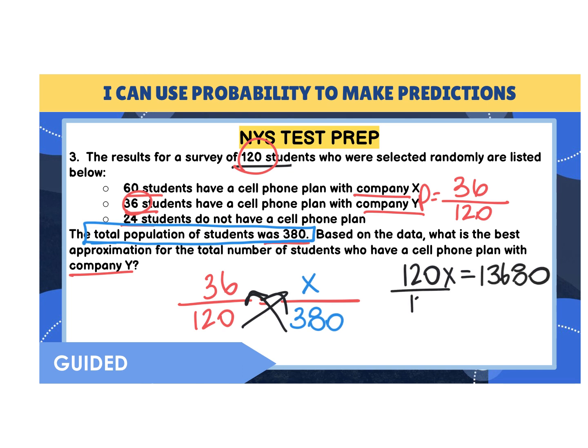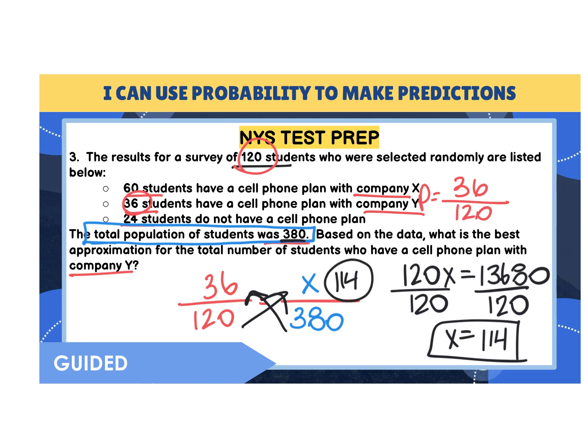Divide by 120 on both sides, that coefficient. And X is going to equal 114. So if there were 380 students, we would predict 114 to have a cell phone with company Y.